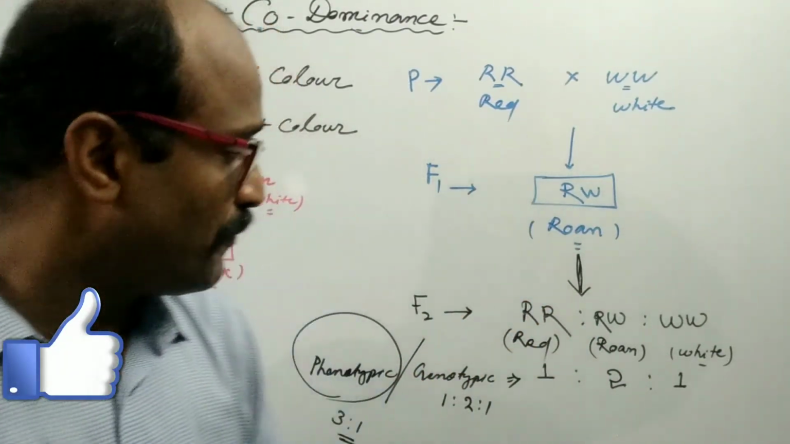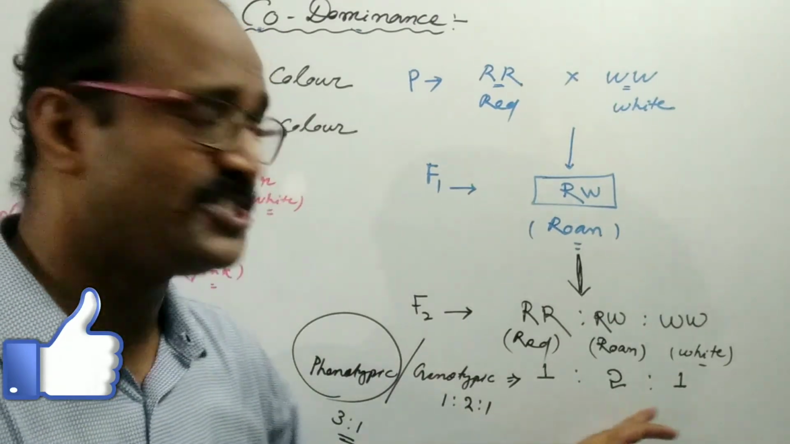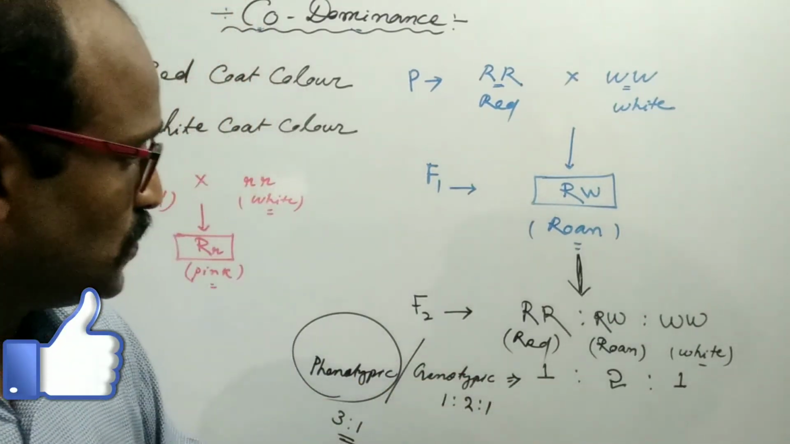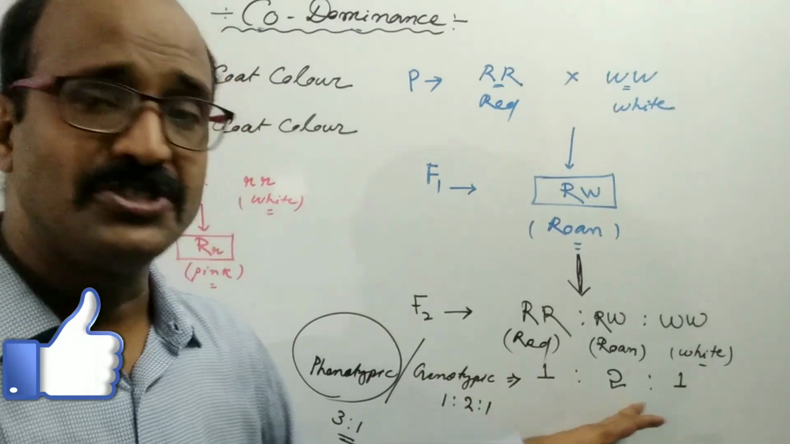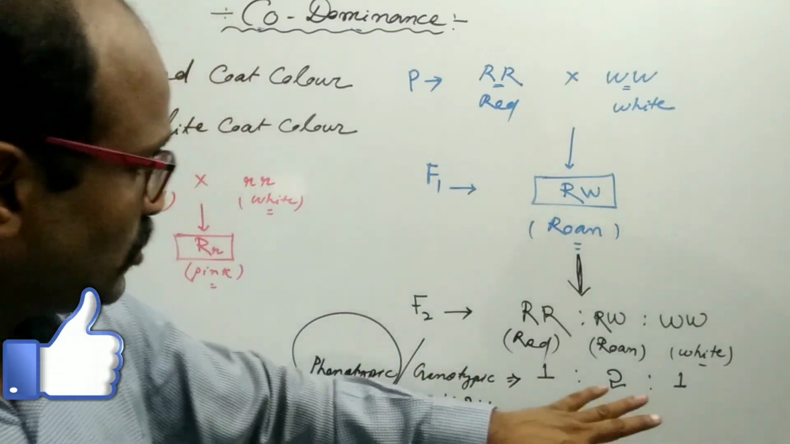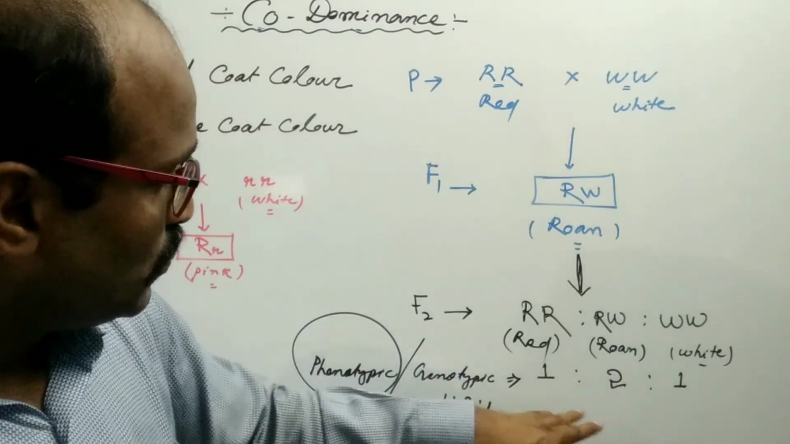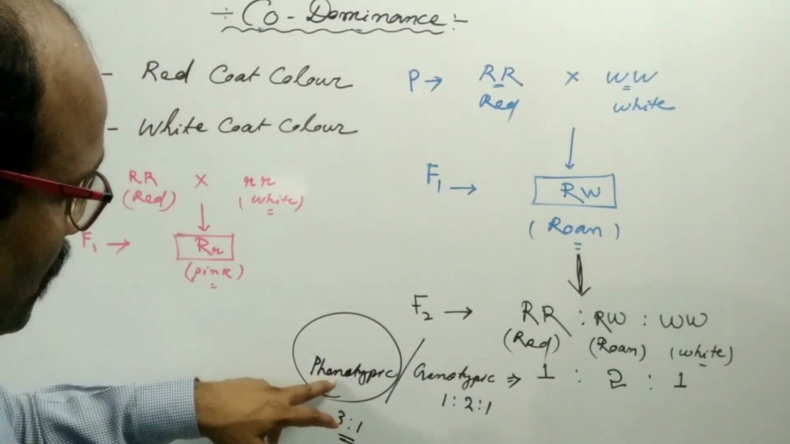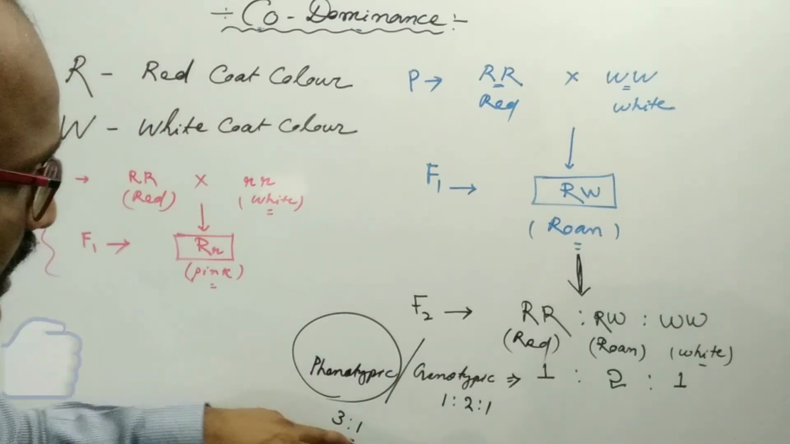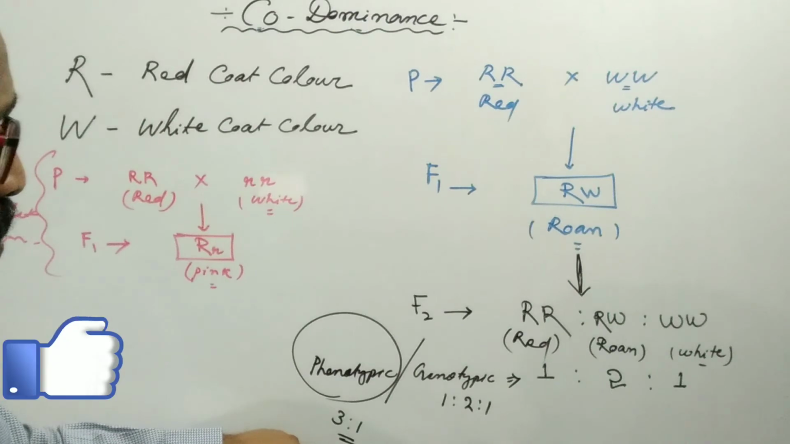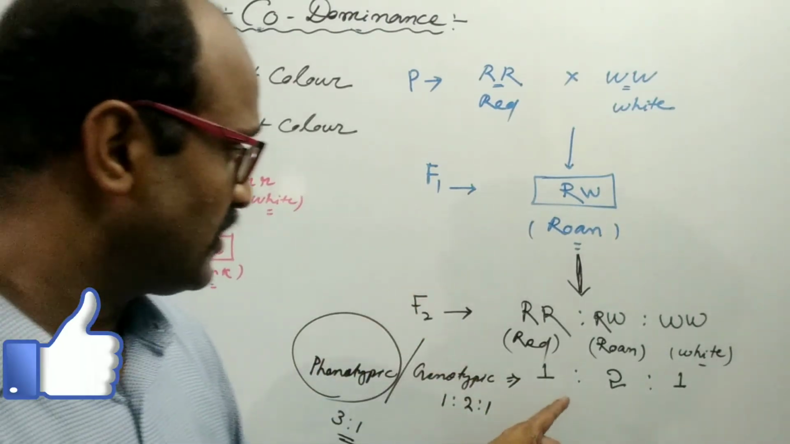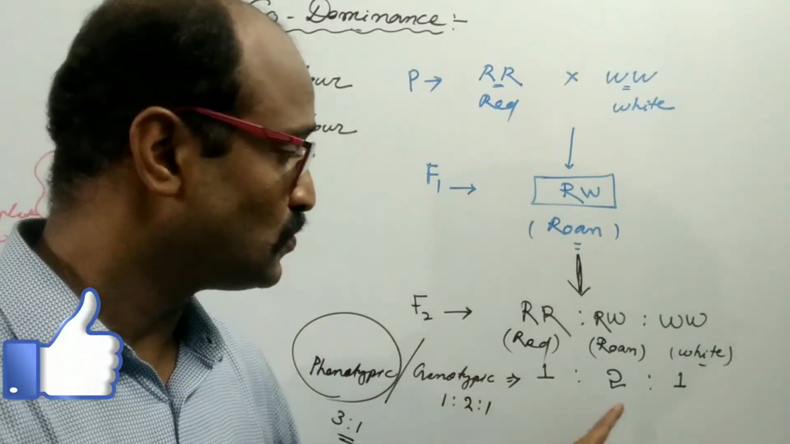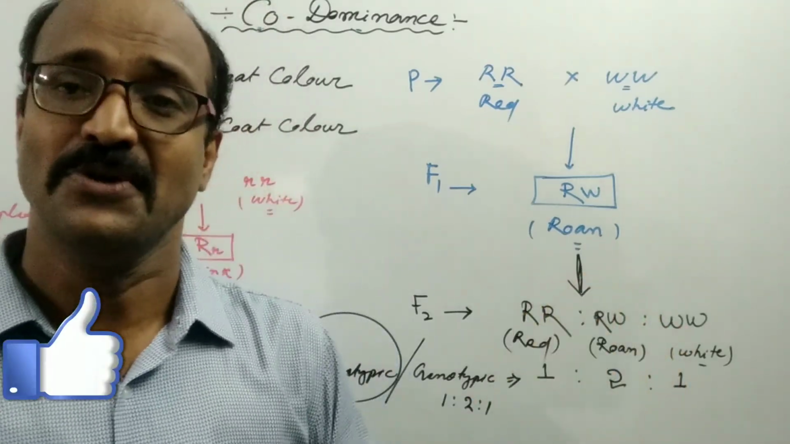And here the phenotypic ratio is 1:2:1 and the genotypic ratio is also 1:2:1, and such a phenotypic ratio differs from the phenotypic ratio of Mendelian inheritance, which was 3:1. But here the phenotypic ratio is 1:2:1. So thank you for watching.